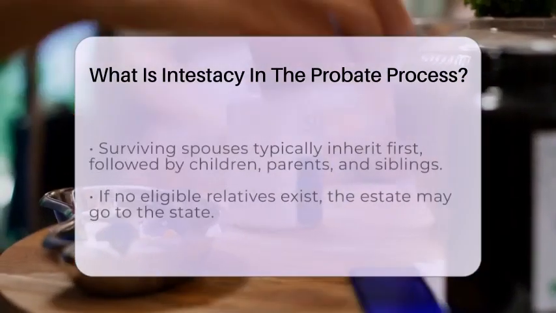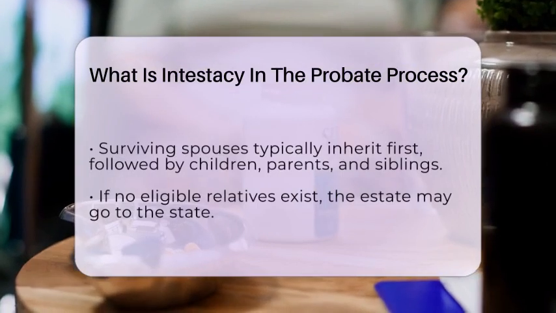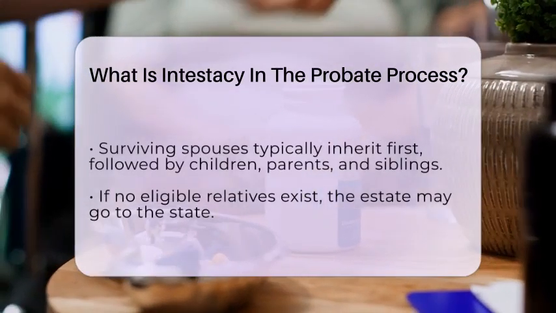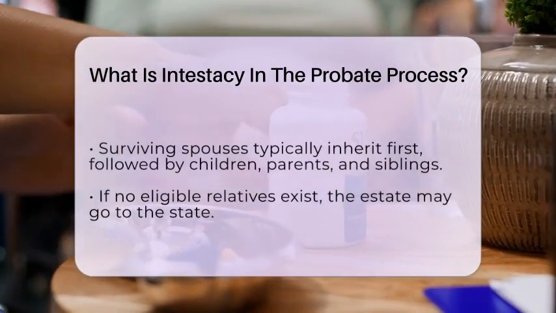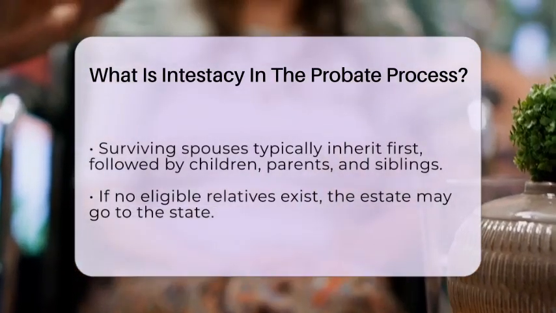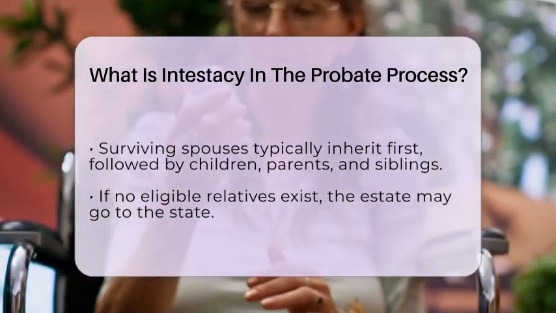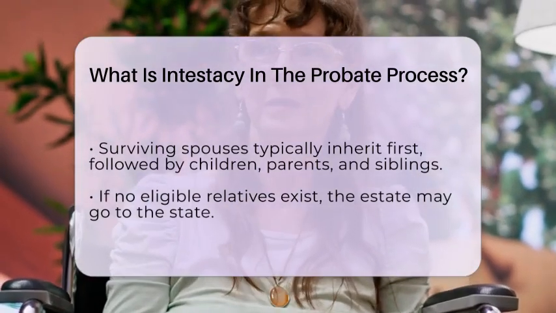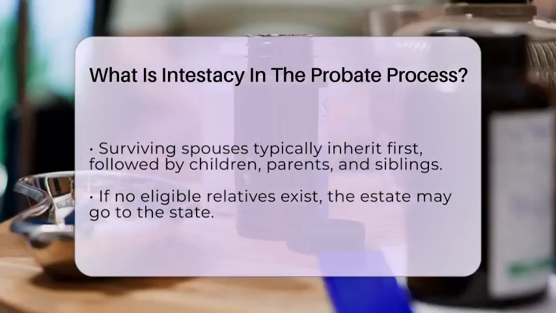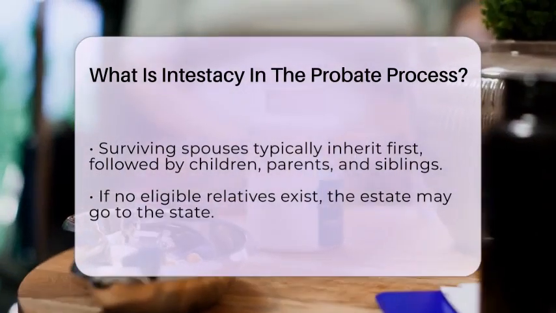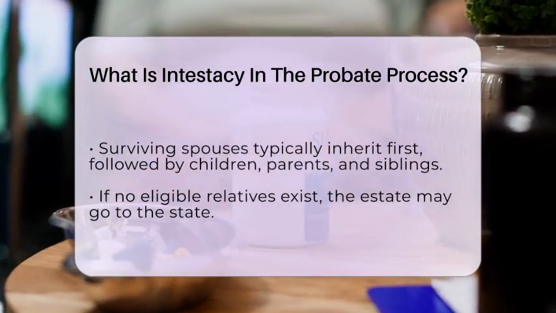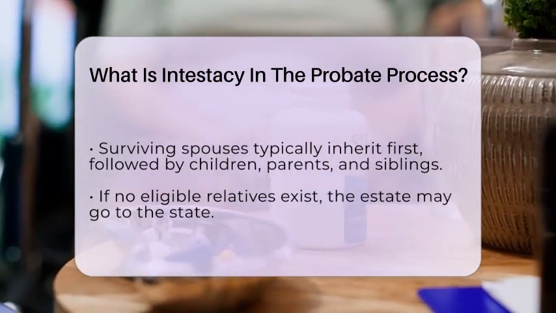Interestingly, not all assets go through probate during intestacy. Some assets, like those held in a living trust, joint ownership with rights of survivorship, life insurance policies with designated beneficiaries, and retirement accounts, often pass outside of probate. These assets follow their own set of rules for distribution.